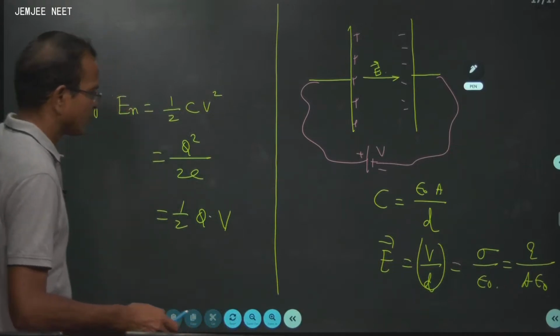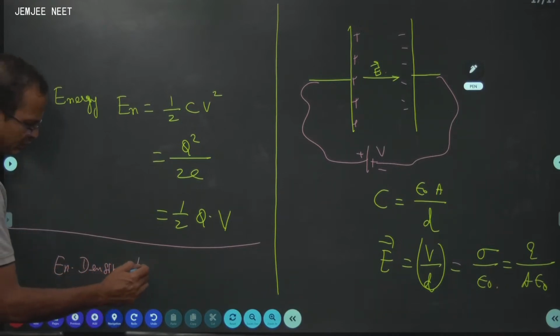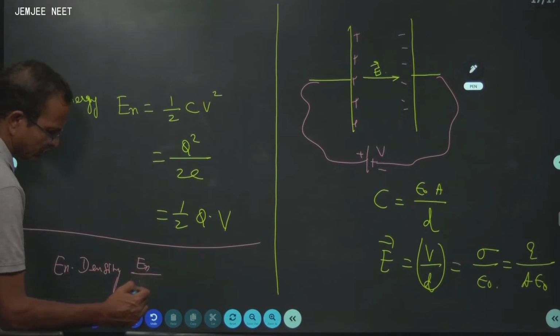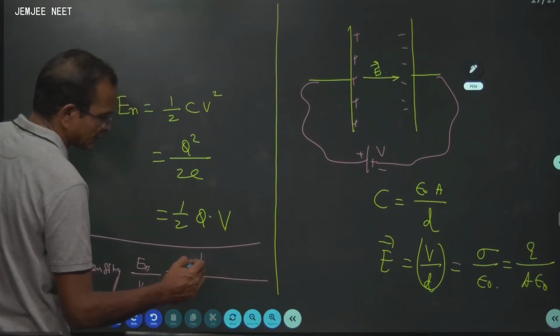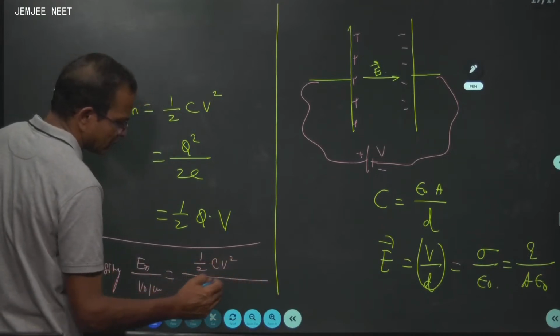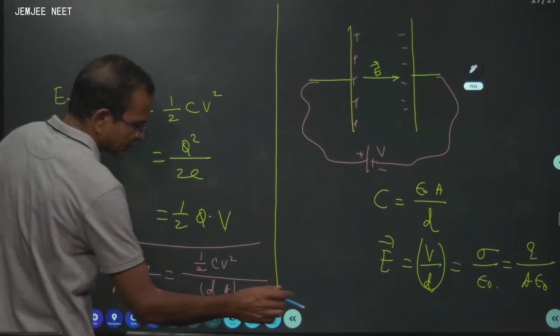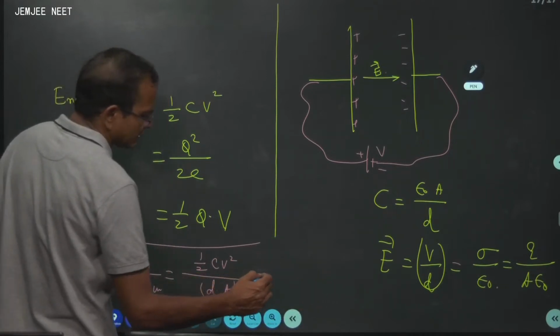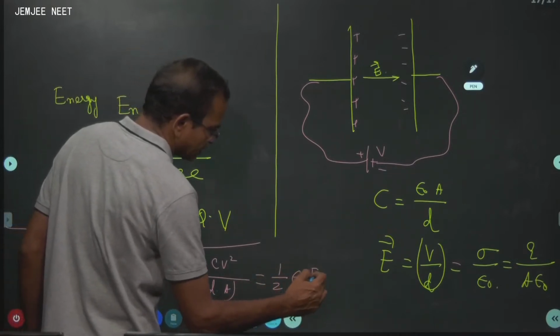Now, what is energy density? Energy density is simply given by energy by volume. Energy by volume, half of CV square over volume, which is D into A. So, you know the standard result: half epsilon 0 E square.